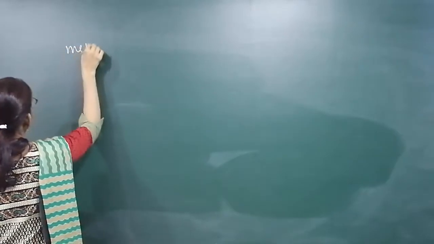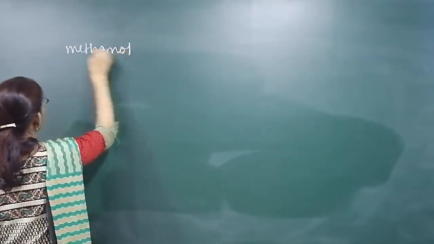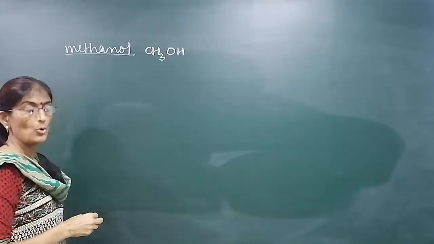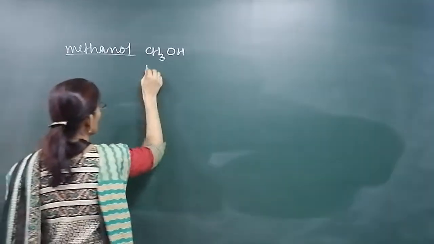Hello students, we had completed chemical reactions of alcohol and phenol. Now we have to move with some commercially important alcohols. Two main compounds are there, that is methanol and ethanol. First is methanol. Methanol, you know the formula is CH3OH. Common name is methyl alcohol and it is also known as wood spirit.